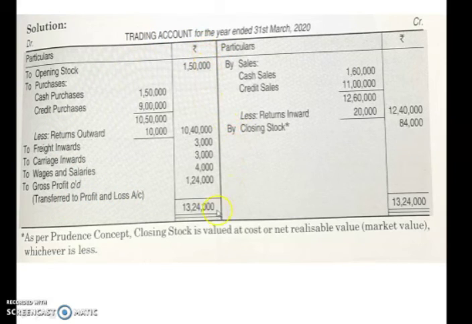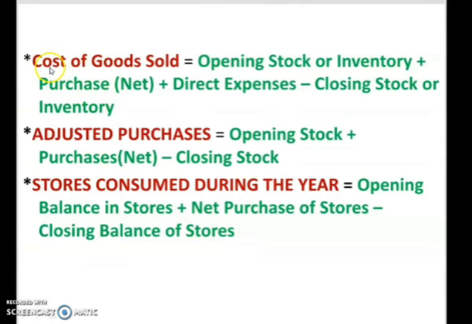It's very simple, just practice and study that format thoroughly. Now there are a few concepts and terms which you have to understand. Cost of goods sold. How can we calculate cost of goods sold? You have to remember this formula. Opening stock plus net purchase. Net purchase means from the purchase, if there is any return, you subtract that, and what amount you get is net purchase. To that you add all the expenses, and after adding all the expenses, if you subtract the closing stock, the amount you get is known as cost of goods sold.